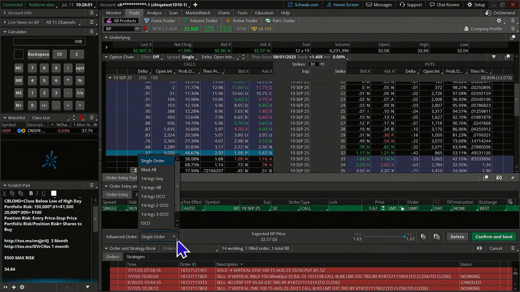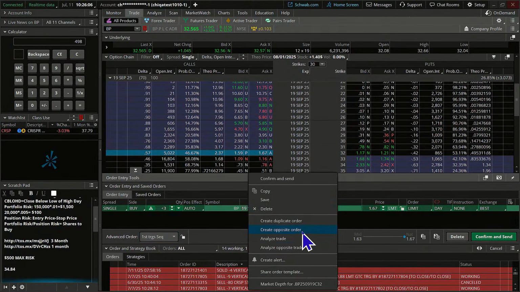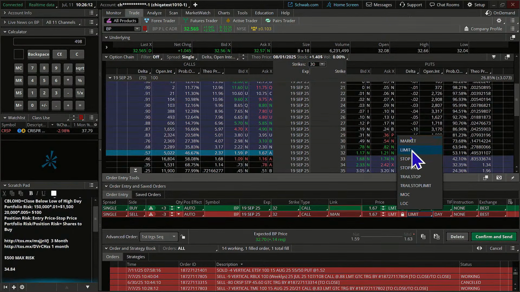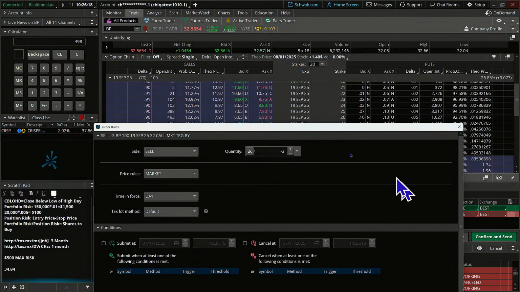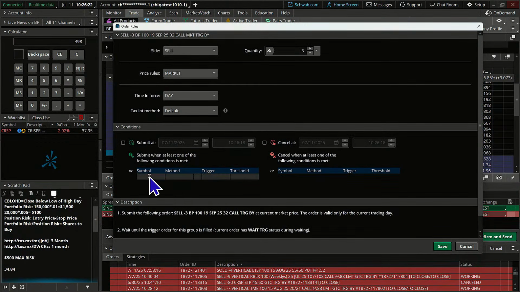Let's do a first trigger sequential. Let's create an opposite order, and then we'll put two conditions that we might get out on. We're going to have to change this to a market order because it's going to be based on the price of the stock. We don't know what the price of the option would be at that point. And let's move this little box up. Okay, so the first one we're going to put in as a target. We're going to look for it to get greater than or equal to 34.84.